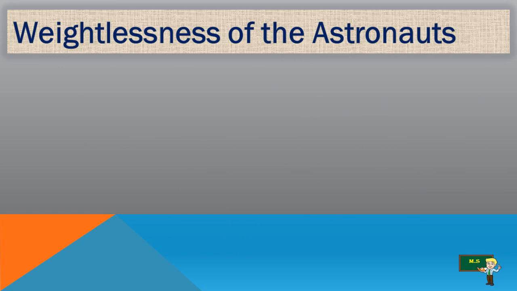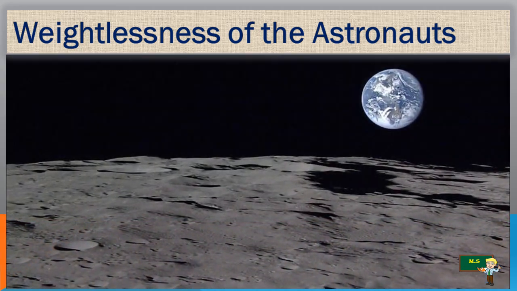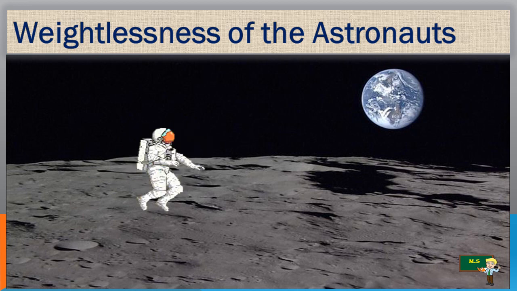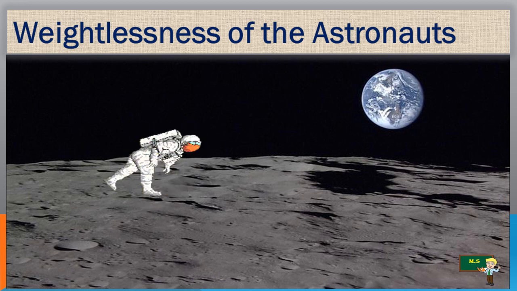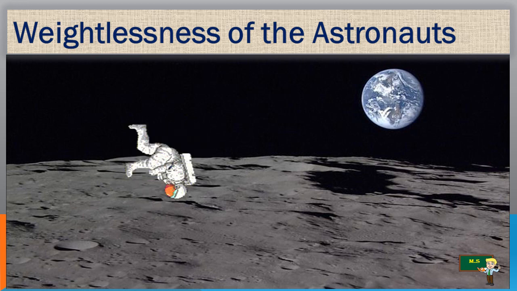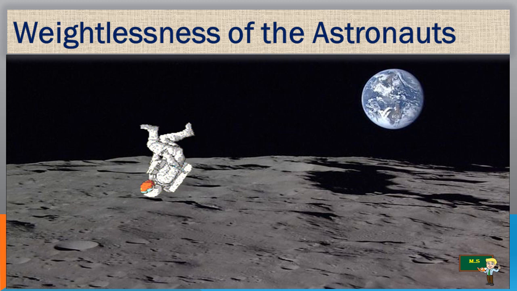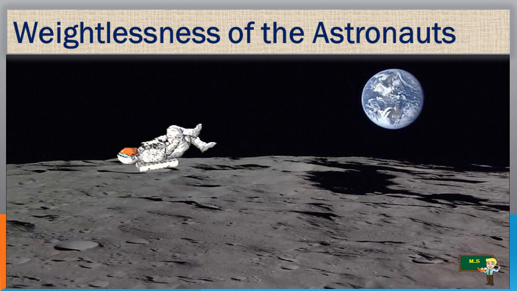Weightlessness of astronauts. I have posted a picture which shows you the land of the moon and an astronaut for your vision. Some of us believe that astronauts in space do not experience any gravitational force of the earth, so they float in space.